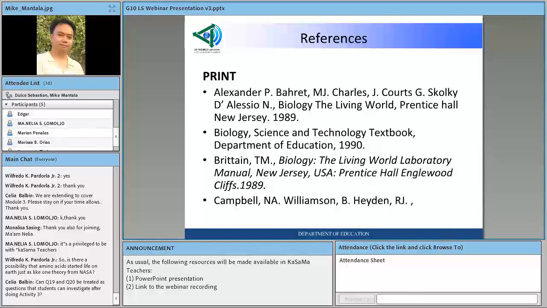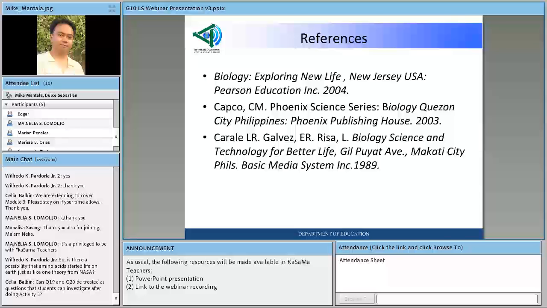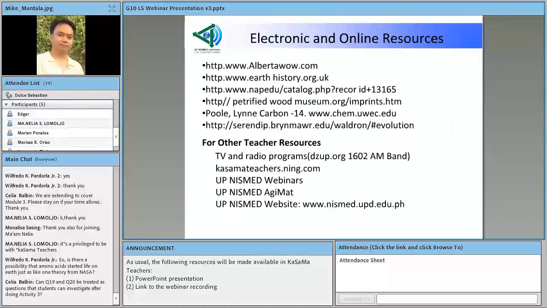And here we have indicated also the references that you can use in print. These are in print. Okay. And then also more references rather, and also electronic and online sources. And we have placed here other teacher resources that you can also consult. No? NISMED actually has TV and radio program, has a radio program.